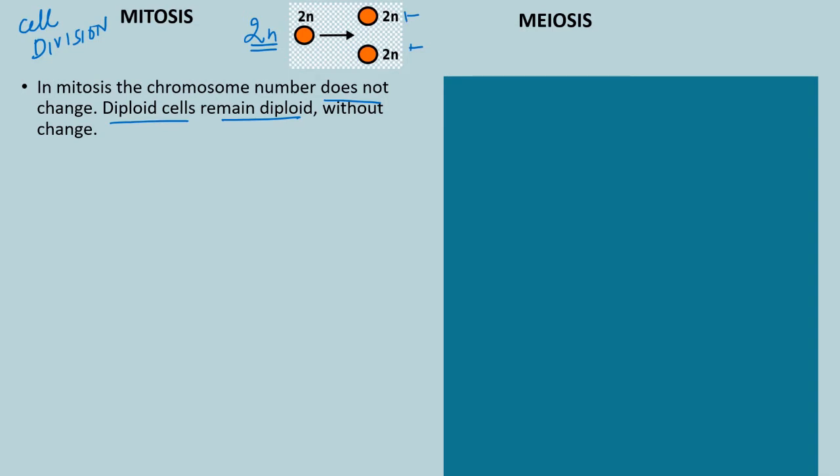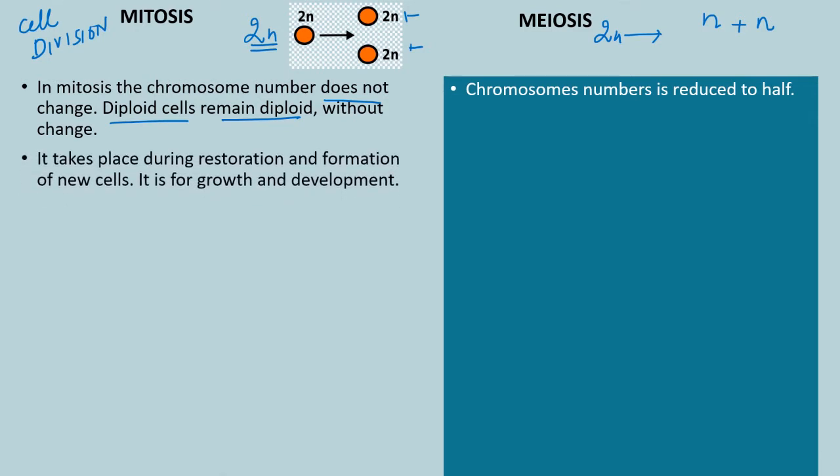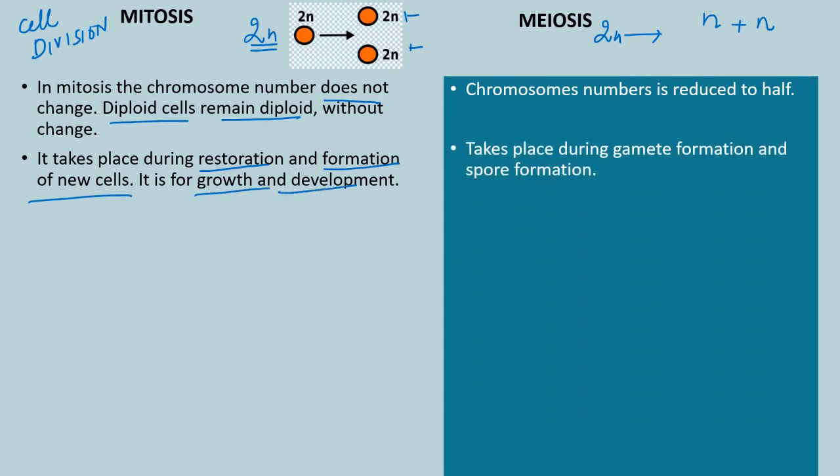Whereas in case of meiosis, the chromosome number is reduced to half. That means 2n will become n. Now, in case of mitosis, it takes place during restoration and formation of new cells. It is for growth and development, whereas meiosis takes place during gamete formation, and in plants it takes place during spore formation.